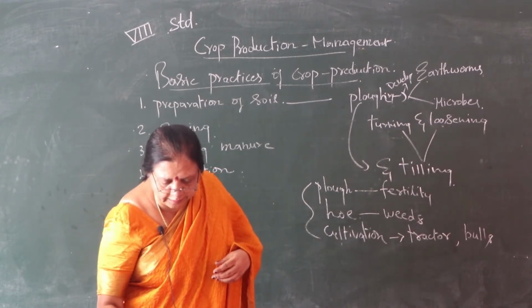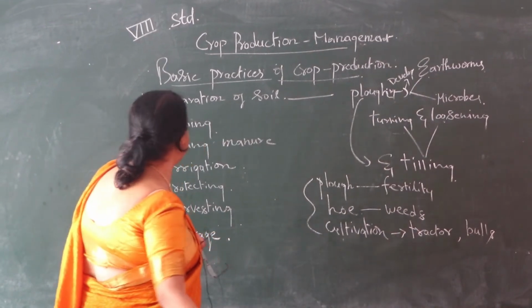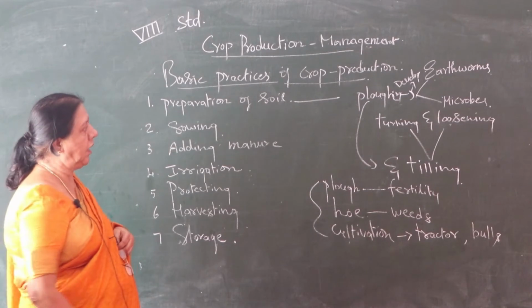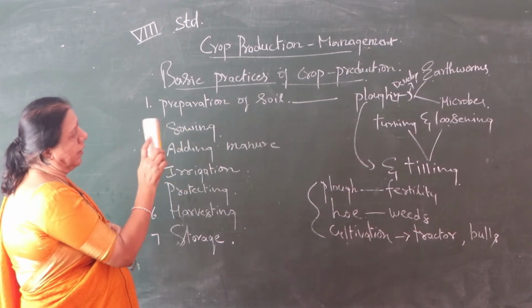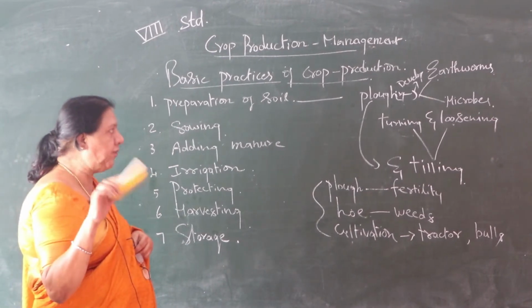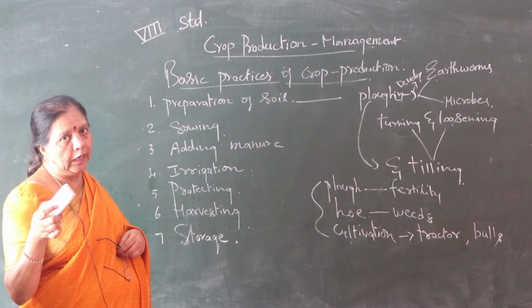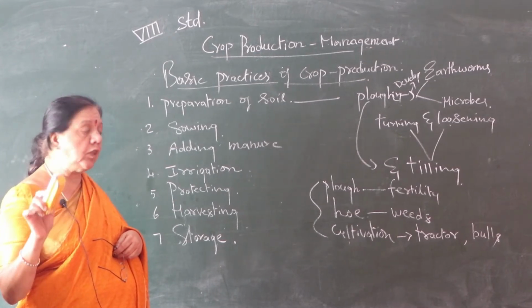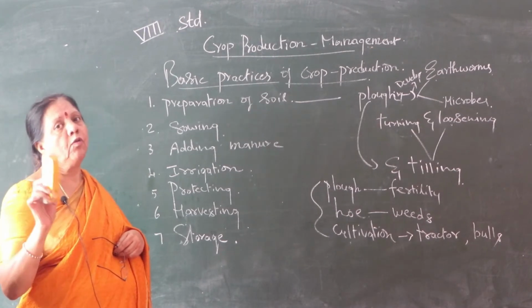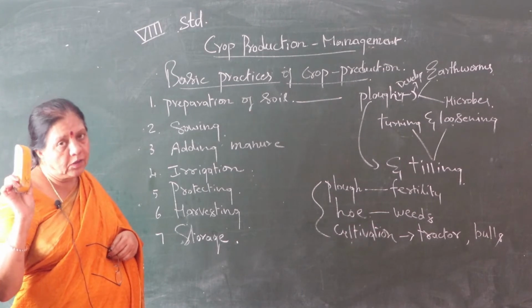So the next one, we pass on to the next one. Preparation of soil is over. Follow it, children. Ploughing develops earthworms and microbes. In spite of that, we are also doing turning and loosening with the help of earthworms and microbes, and other devices also we use to loosen the soil.